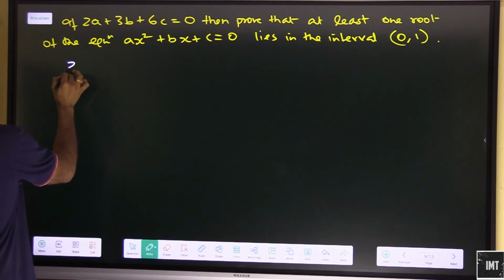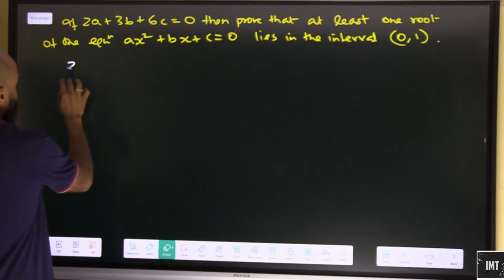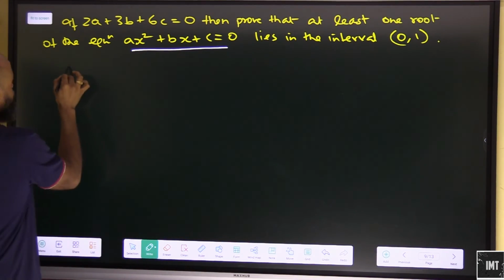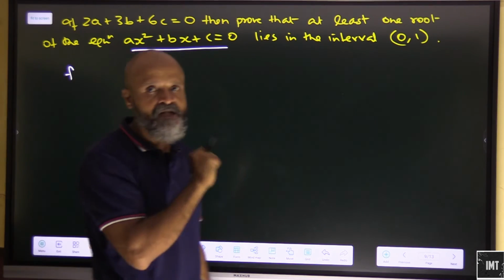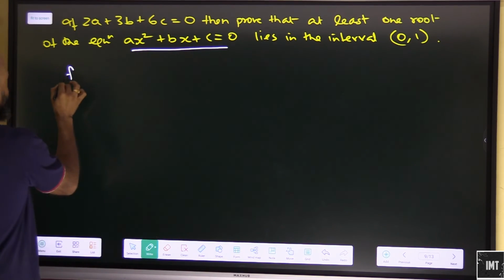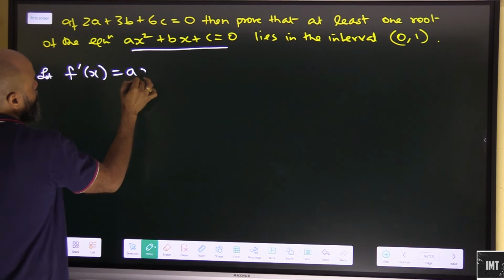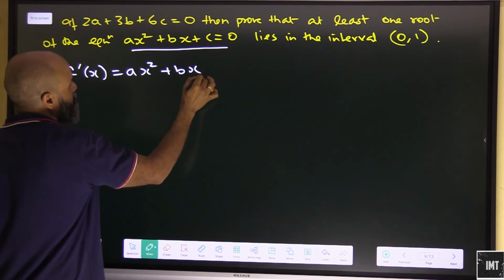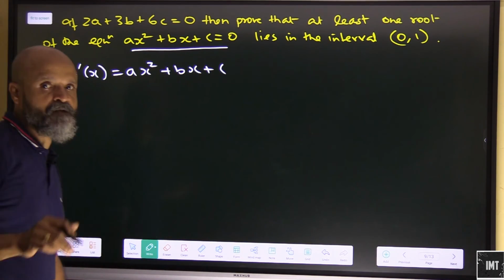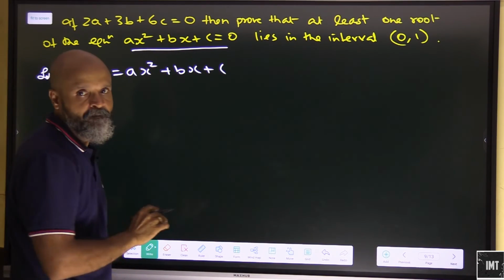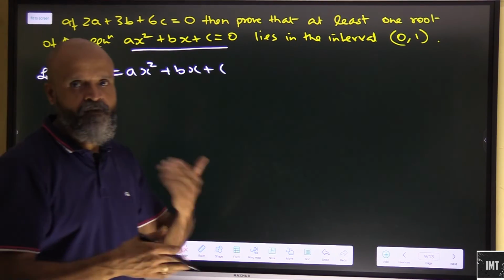So let's take this as, we go the other way around. Let's say we assume this to be, remember we are doing applications of derivatives out here, okay. So let's say f dash x is equal to ax square plus bx plus c. So what will be the value of fx? Obviously the integration, differentiation, the reverse part is integration.